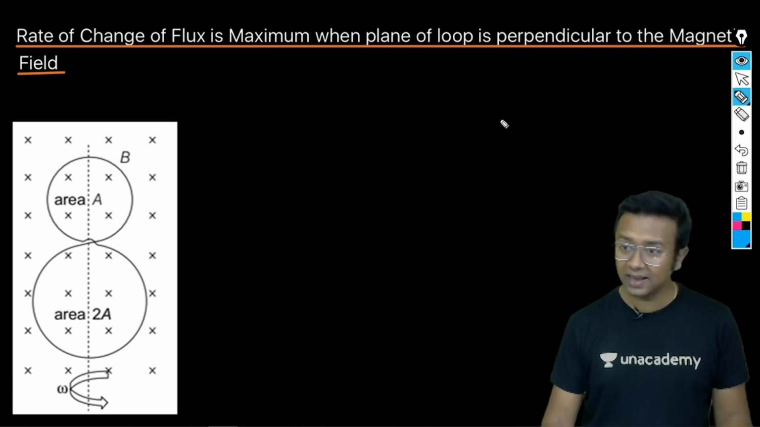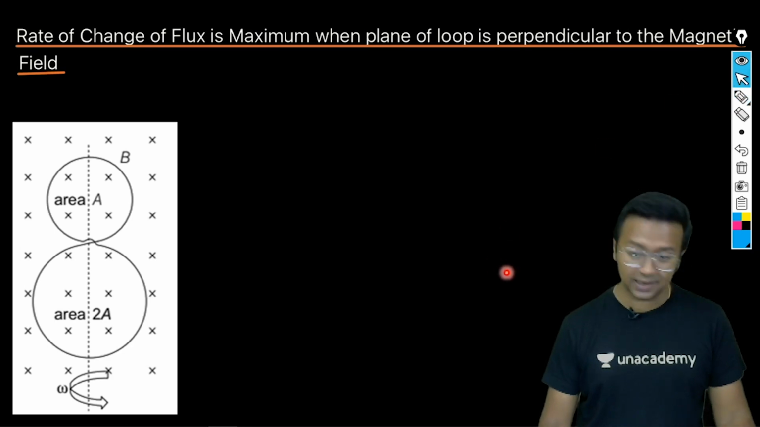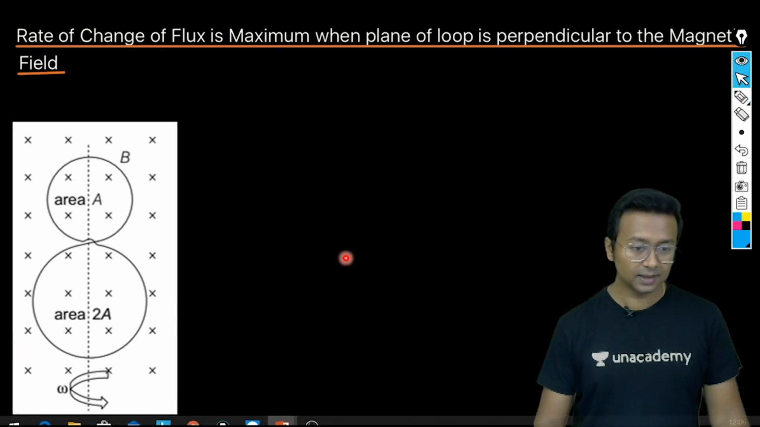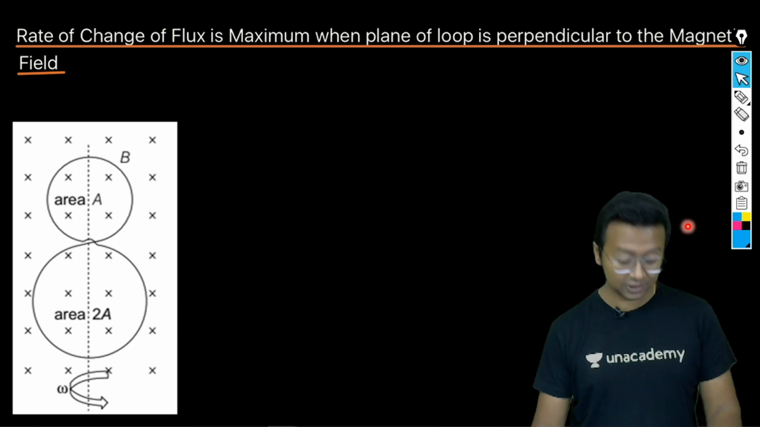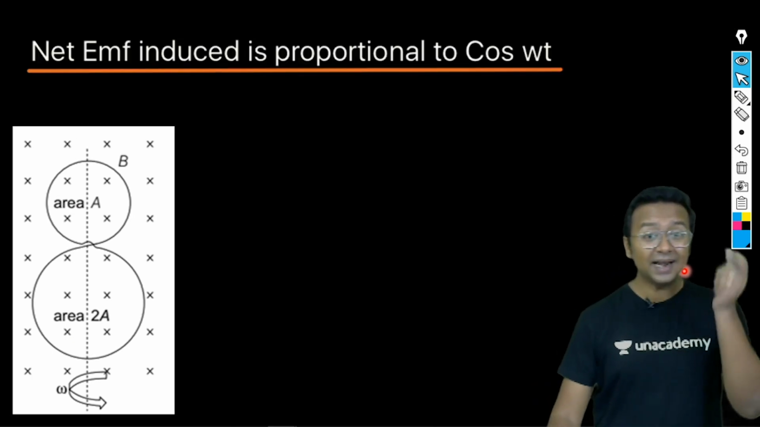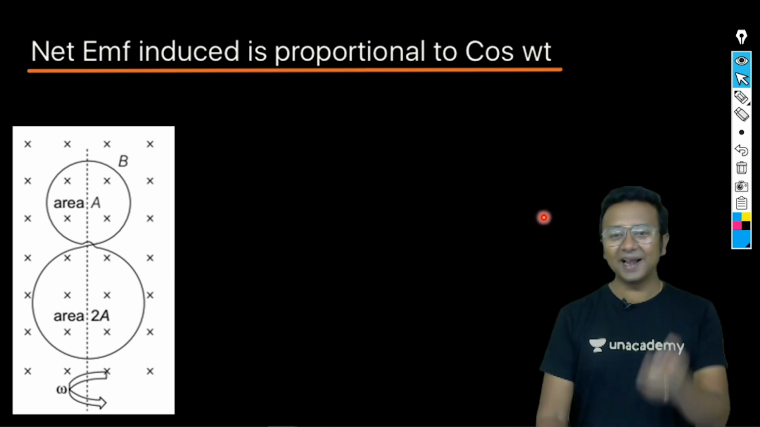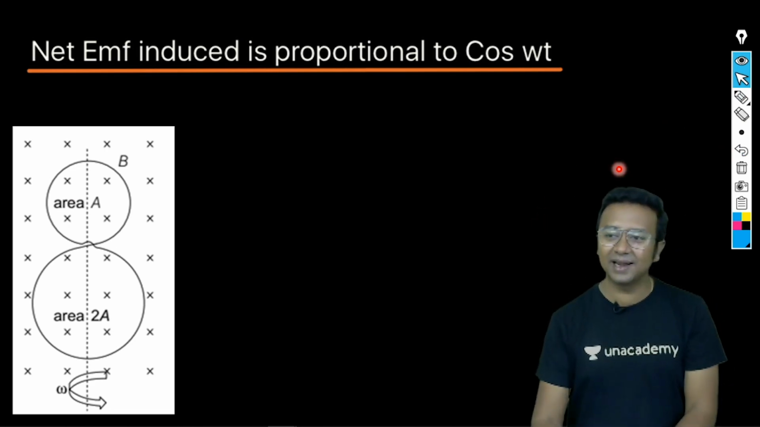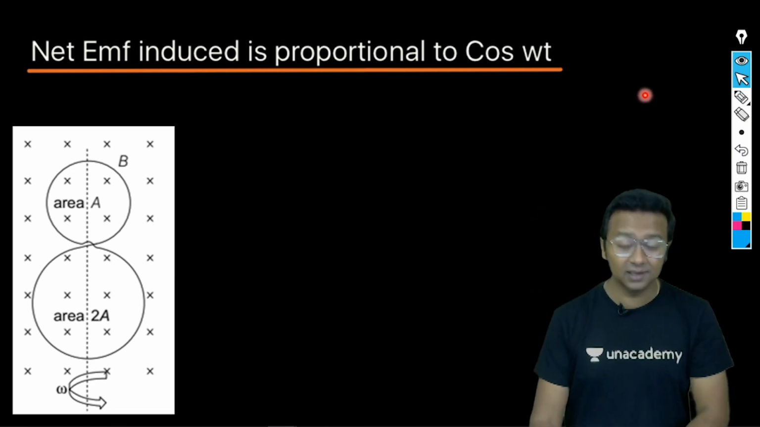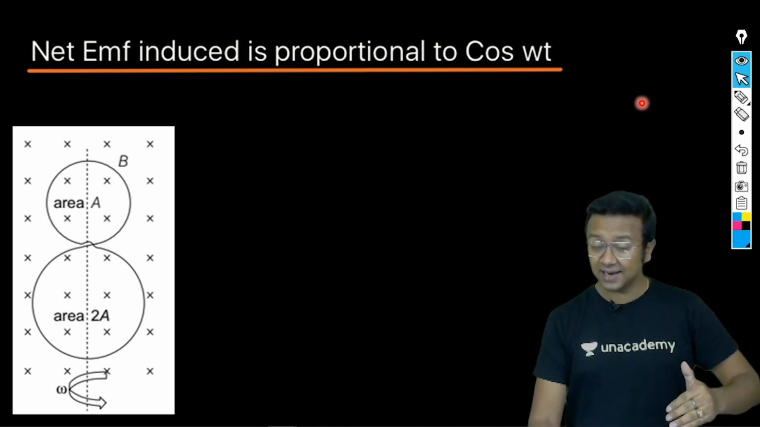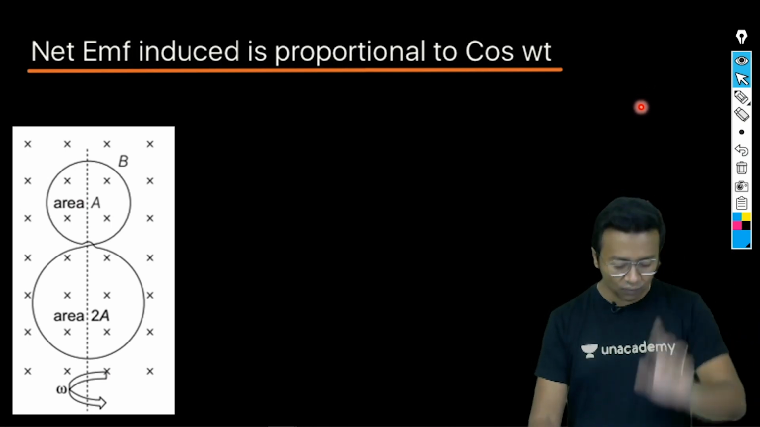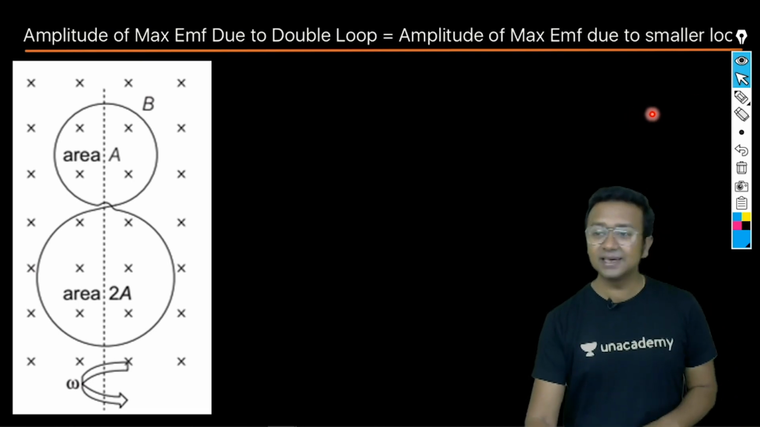Okay. So what do we have in the next option? Okay, the net EMF induced is proportional to cos omega t. We have just seen that the net EMF induced was proportional to sine omega t. So this option is not the correct one. So we have got option A and option C to be wrong. Option B so far is correct. So let's go ahead and see the last option.